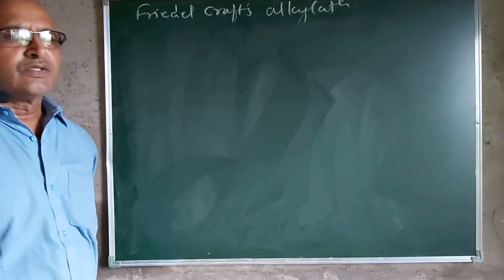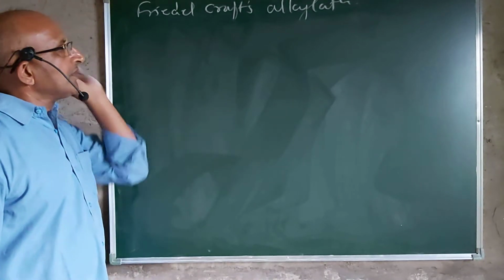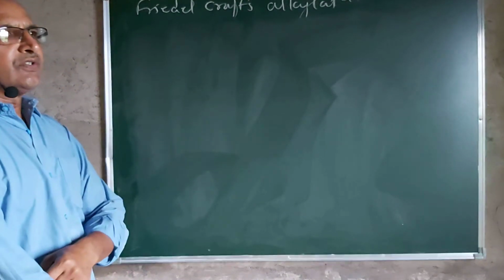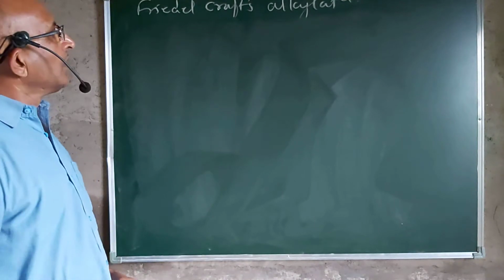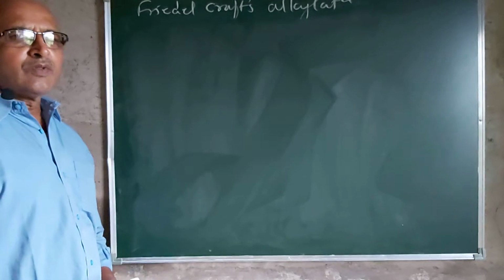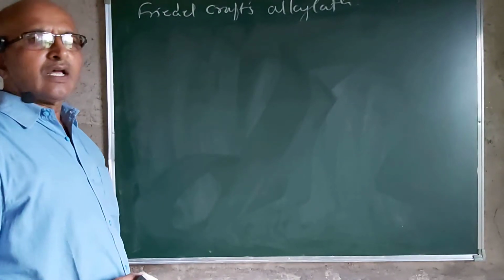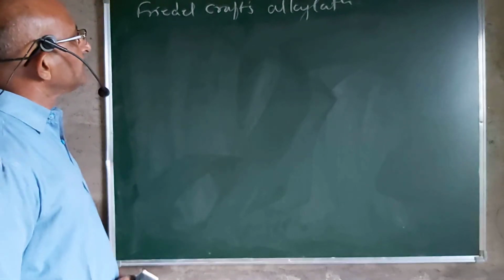So, in the last lecture, we discussed the mechanism of sulfonation, and then we started with the Friedel-Crafts alkylation, that is the next reaction of benzene. In the general reaction that we have seen, the hydrogen atom of the benzene is substituted by the alkyl group, and we get the alkyl substituted benzene as a product.